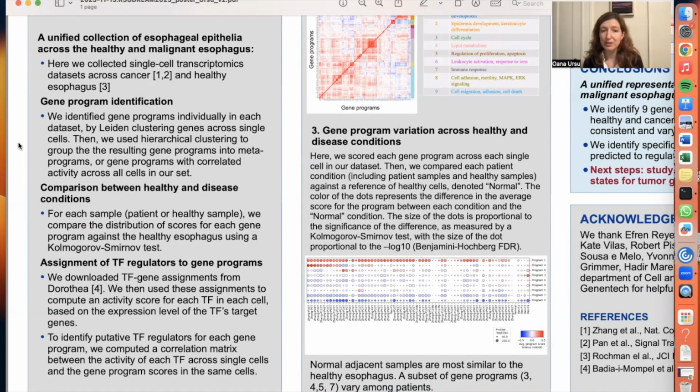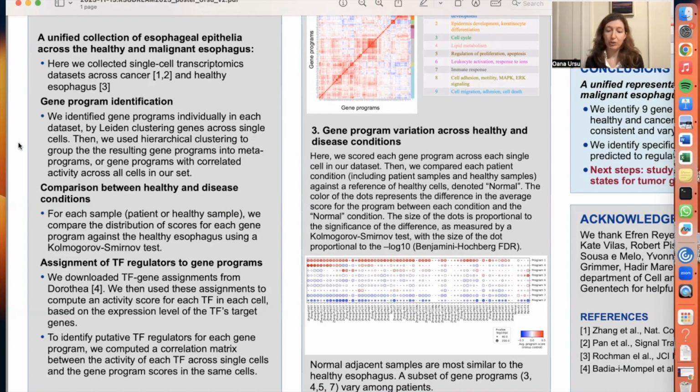The way we do that is first, we start with a database of which transcription factors may regulate which gene, and that is downloaded from Dorothea. And then, given this transcription factor to gene map, we can compute an activity score for each transcription factor in each cell, based on the genes that are predicted to be targeted by that transcription factor. So now for each cell, we have a score for each gene program, as well as a score for the activity of the transcription factor.